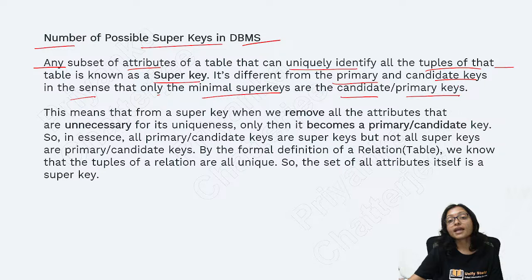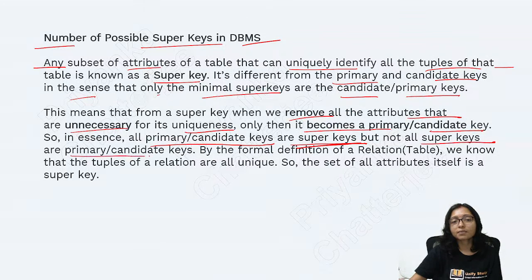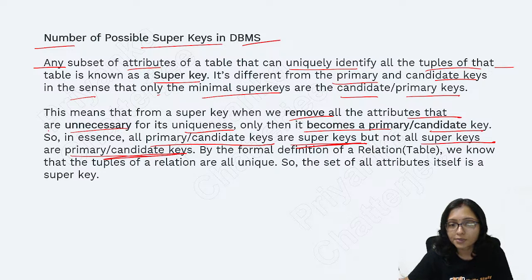We remove all the attributes that are unnecessary for uniqueness, and only then it becomes the primary key or candidate key. So all primary keys or candidate keys are also super keys, but not all super keys are primary keys or candidate keys. I hope your doubt is clear, because this is also a subset.